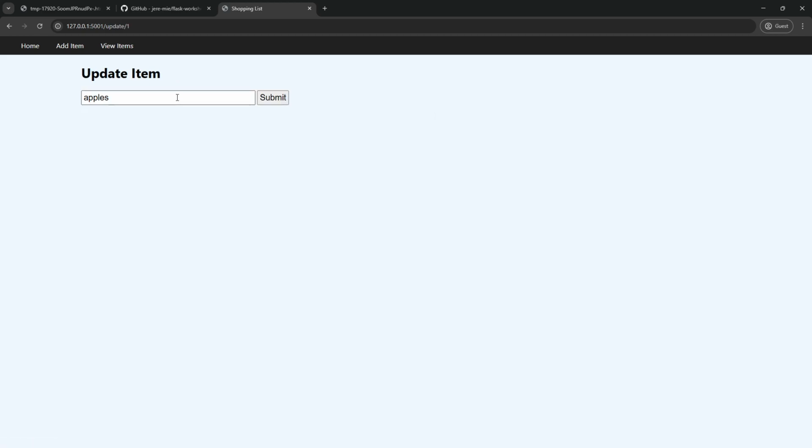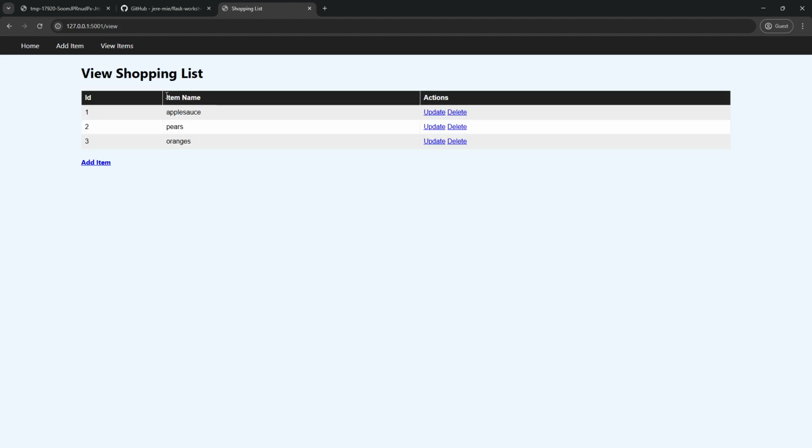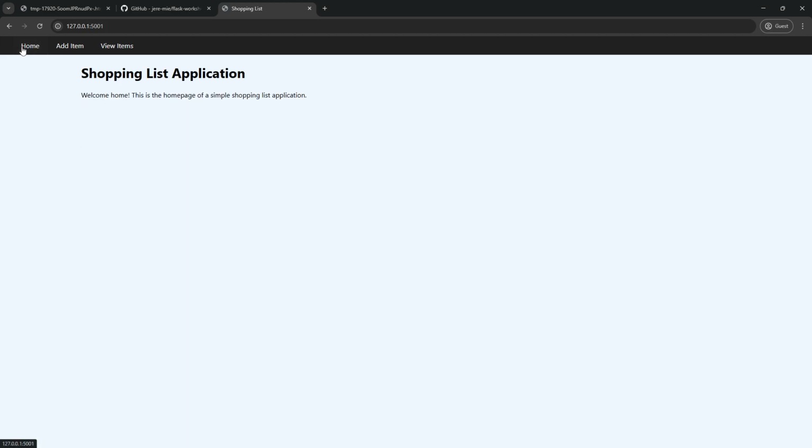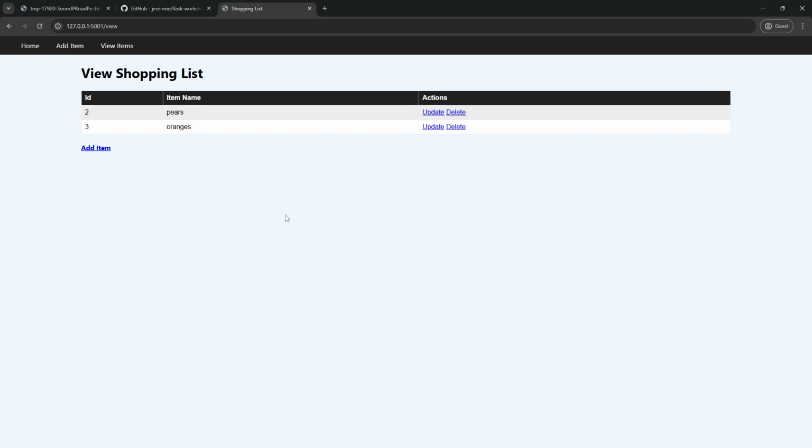So I'll hit update, and let's say we actually wanted applesauce instead. You can notice that we've actually updated it. And then additionally, you can delete items. So you can see I can go home, I can go to view, and here we are. So this is what we're going to be making.